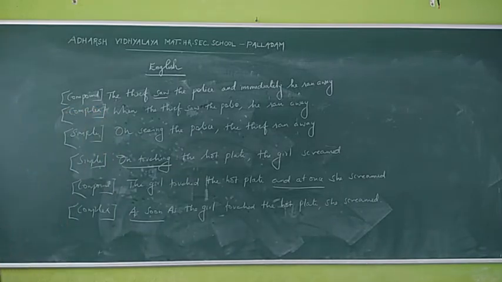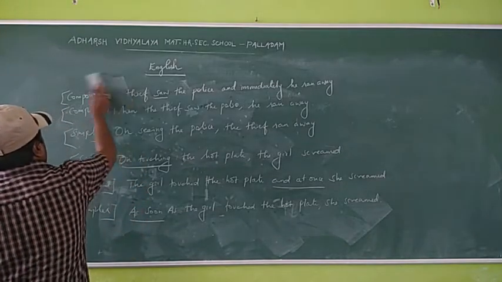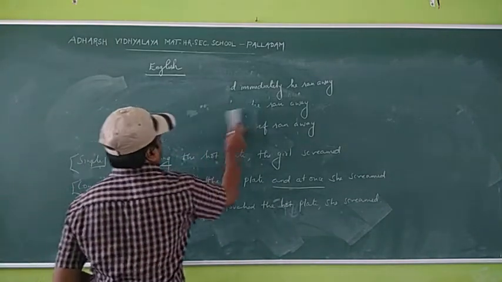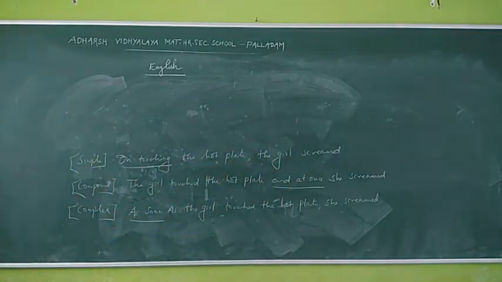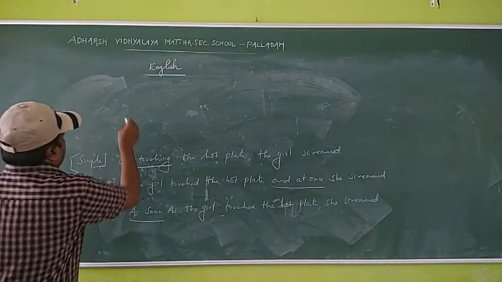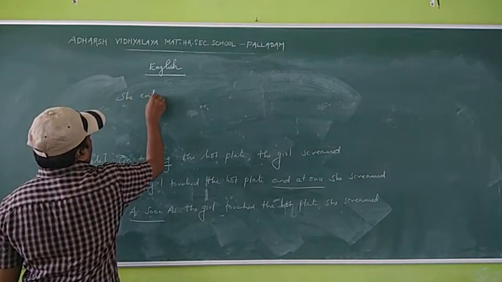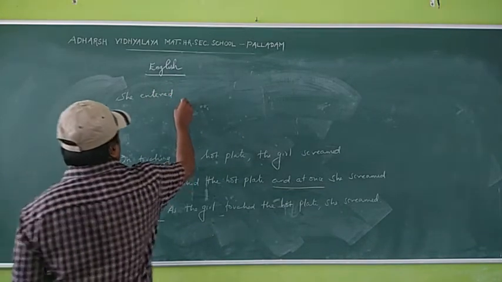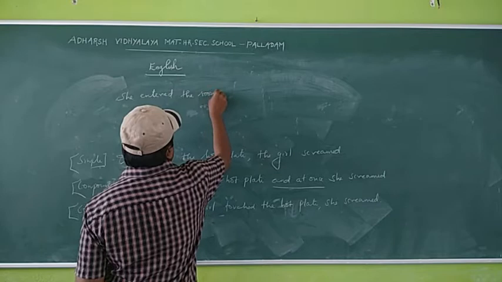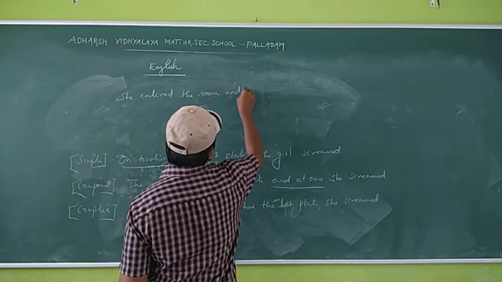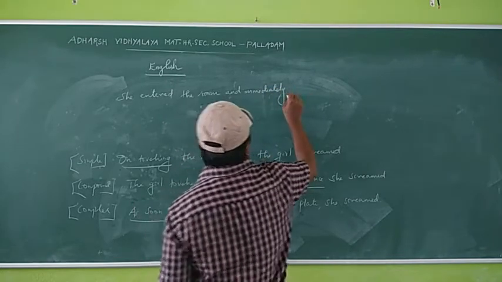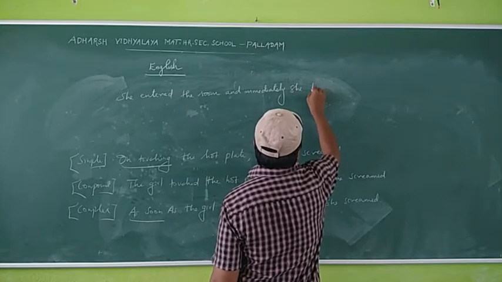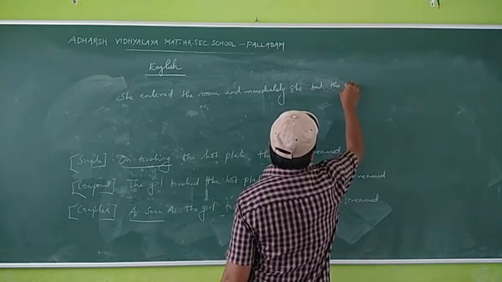We'll see one more example also. She entered the room and immediately she took the mobile.